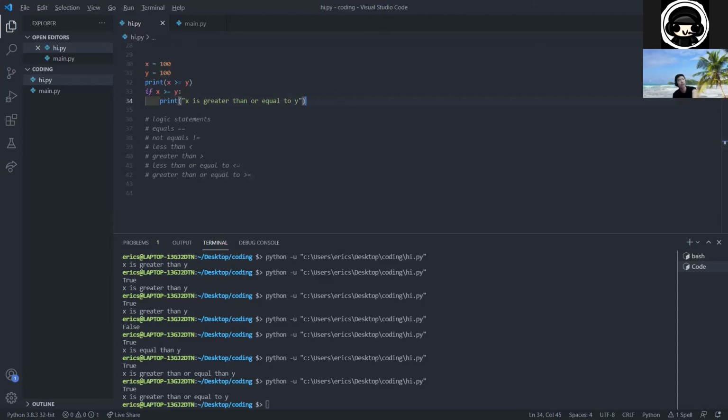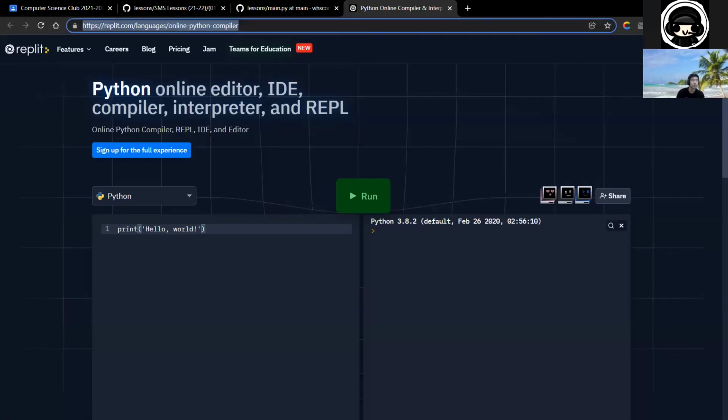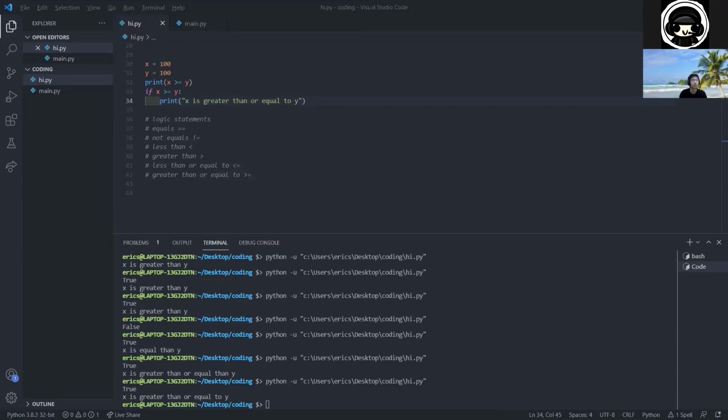Okay, just for now, if you're having trouble with VS Code, just don't worry about it. Follow along on the repo for now, because it's much easier. And then we'll be able to help you with your VS Code, your computer later.